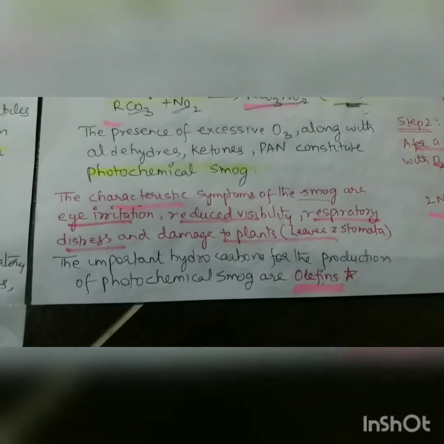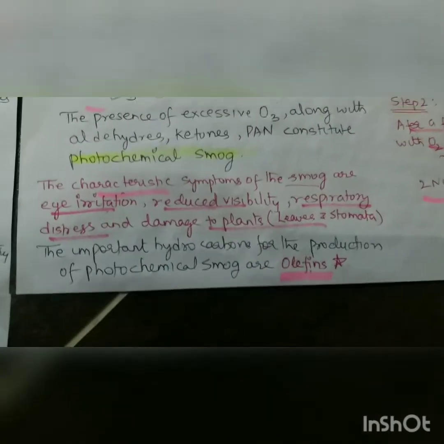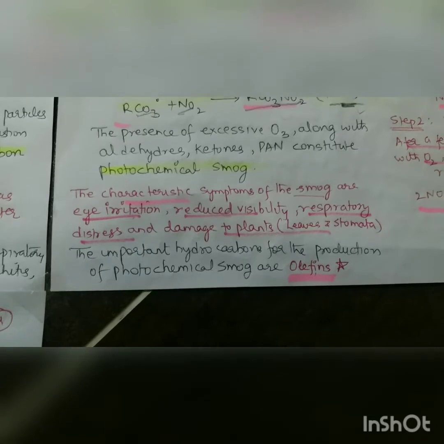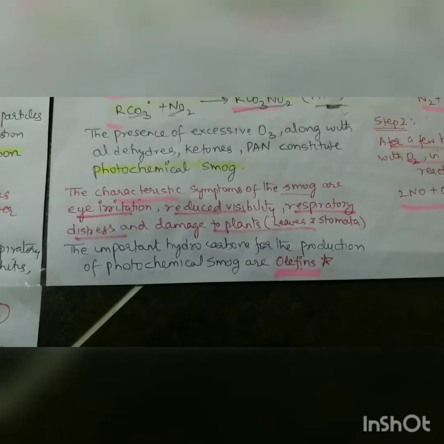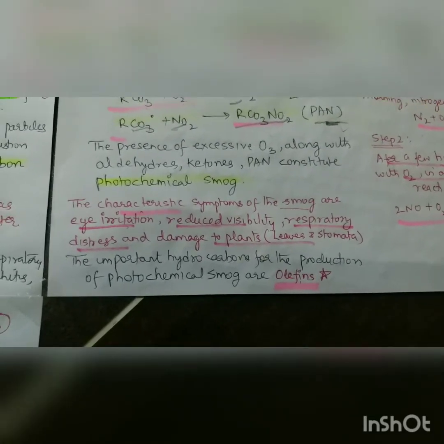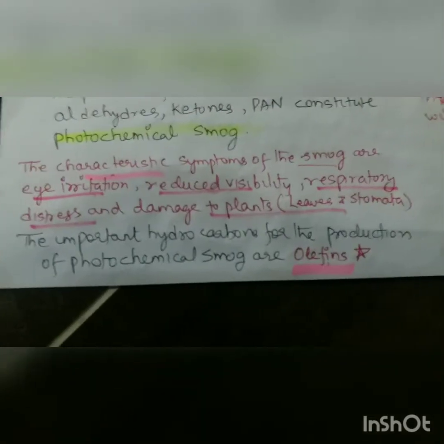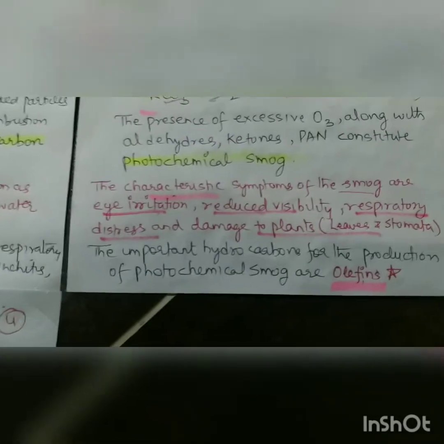So characteristic symptoms of smog are eye irritation, because we basically see this when we are standing at the traffic lights. Irritation in the eyes, reduced visibility, respiratory problems like bronchitis, cough, and a lot of things, nausea. Damage to the plants is seen on the leaves and stomata. And olefins, I already explained to you, are the hydrocarbons which are released from automobiles.